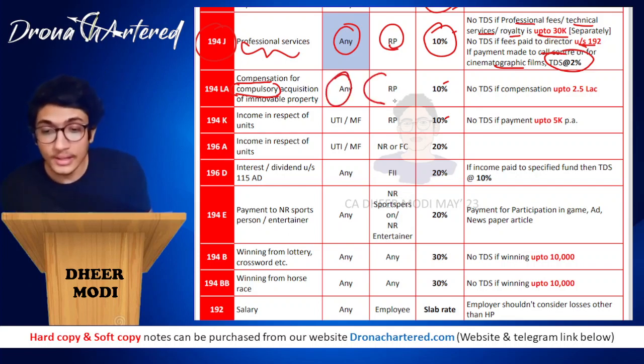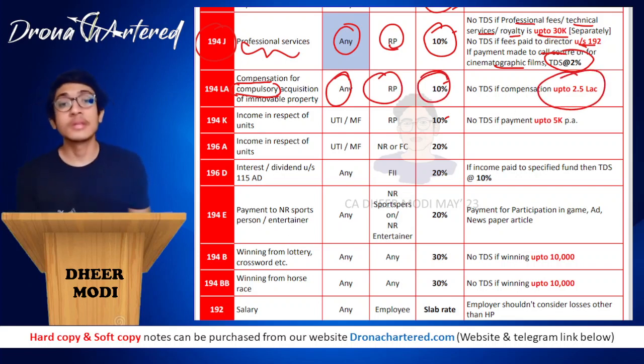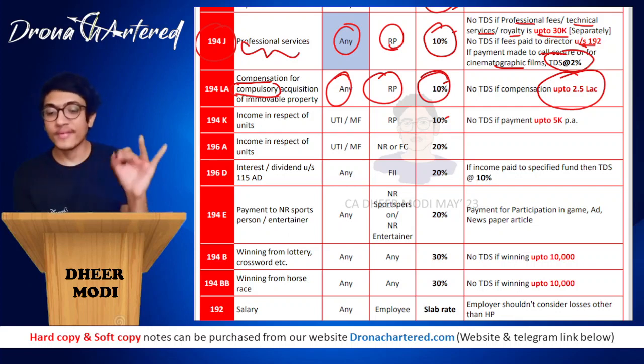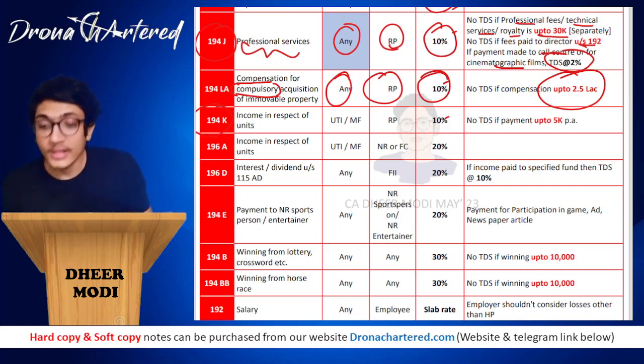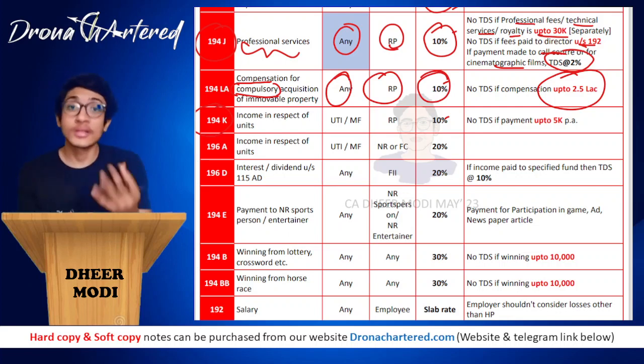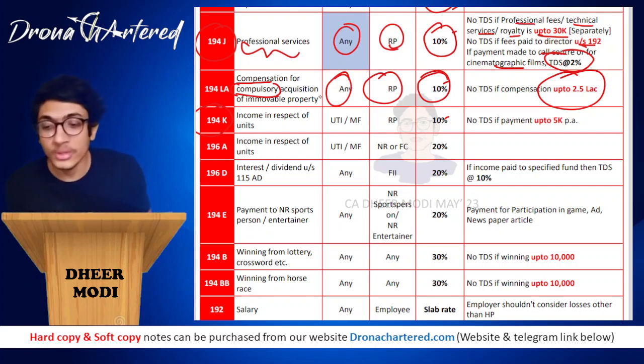So for any resident person the rate is 10% and no TDS if compensation is up to rupees 2.5 lakhs. If under compulsory acquisition the compensation is up to 2.5 lakhs, TDS will not be deducted. Now next is section 194K, income in respect of units. If you take your LIC units, kabhi sir nahi jhukega, that is their advertisement. Therefore, income in respect of units, that is K, kabhi sir nahi jhukega.